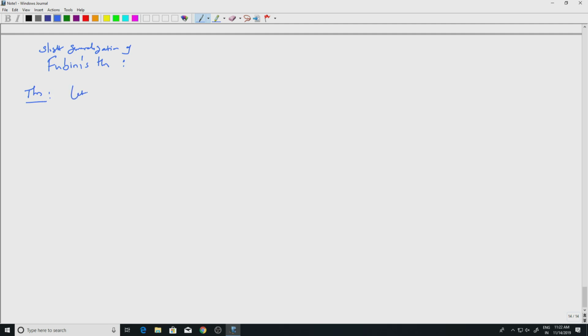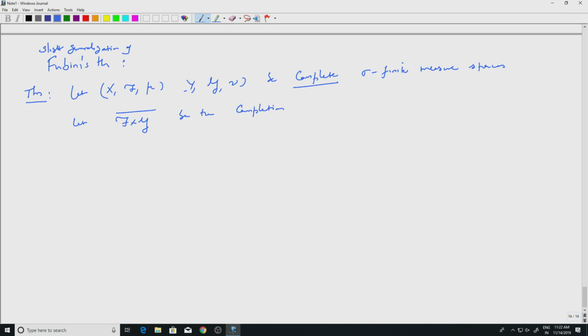We start with two complete sigma finite measure spaces. Let F cross G bar be the completion of F cross G. So F cross G is the sigma algebra generated by measurable rectangles.